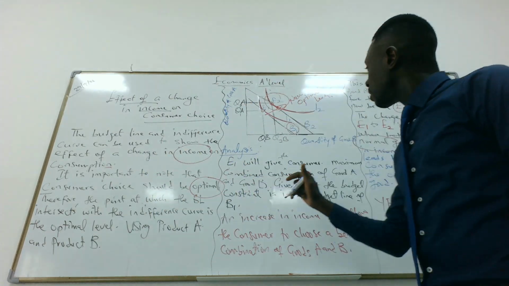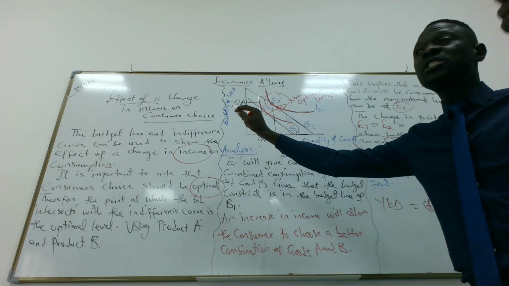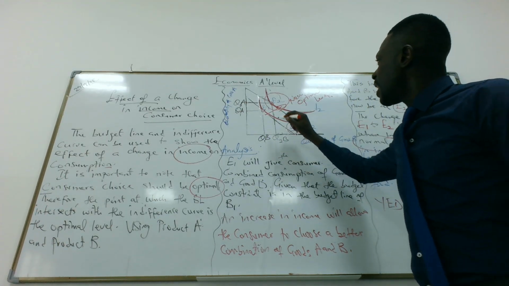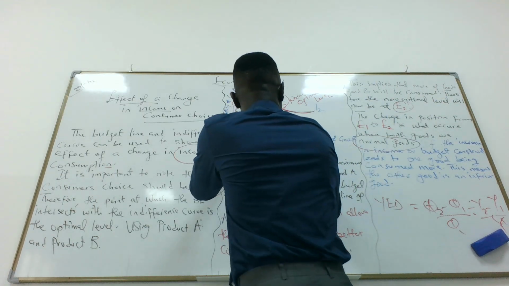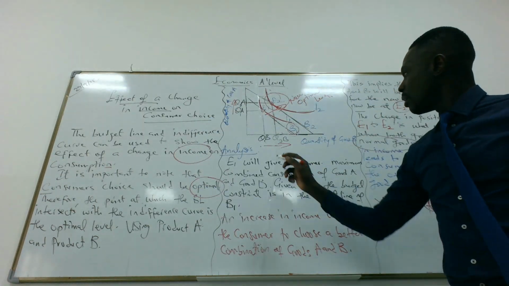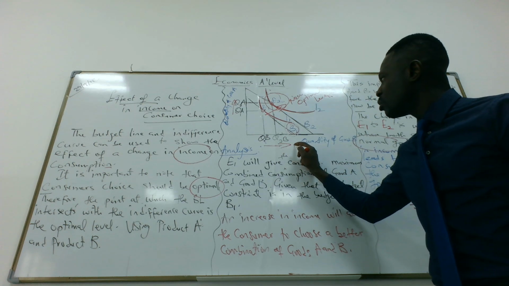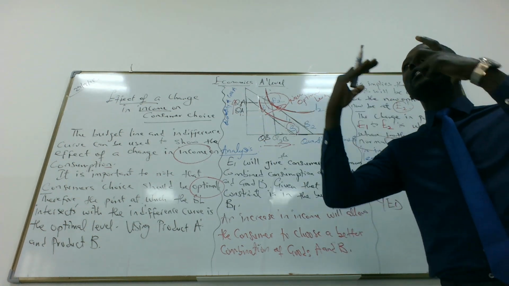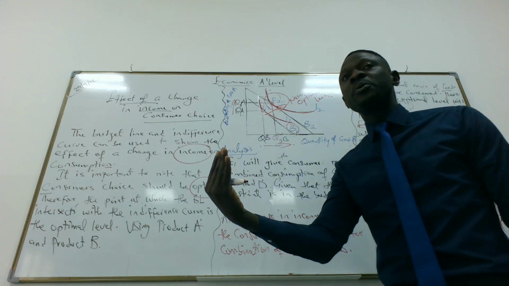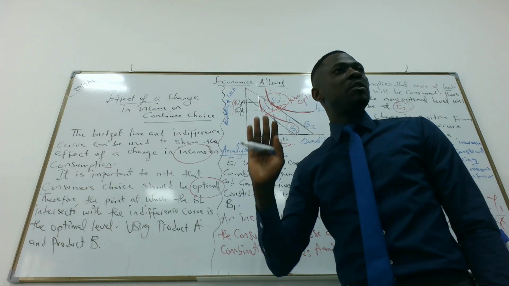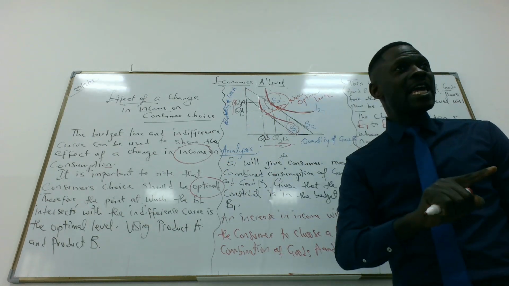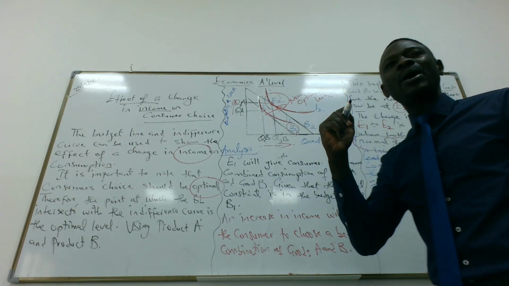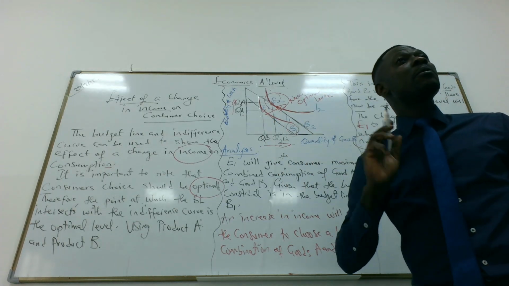So in this situation, the change in position from E1 to E2 means more of product A and more of product B are being consumed. Yes or no? Yes. Good. Q1B to Q2B, Q1A to Q2A. Both of them are being consumed at the optimal level. So we consume more of product A, and at the same time we consume more of product B. So it simply means product A and product B are what? Normal goods, because these are goods that we consume more as soon as our level of income increases.